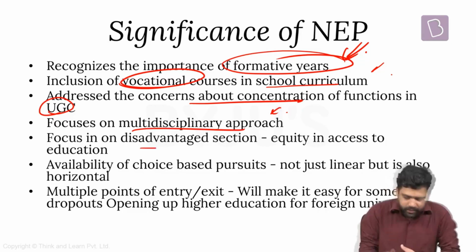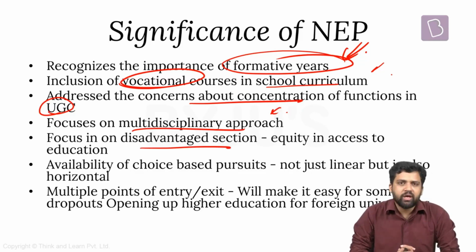There's also a good amount of focus on those who are from the disadvantaged sections. It recognizes the fact that even though we are having universal enrollment, even if we are providing free and compulsory education, there are certain sections of the population who face unique disadvantages, they face unique challenges. Among them, the gross enrollment ratio remains low. It has been diminishing among them. If you look at the out-of-school children, you'll find that from some communities, the portion of out-of-school children is much more. It recognizes that. Accordingly, it talks about different kinds of targeted interventions. It also talks about creating special education zones for them.